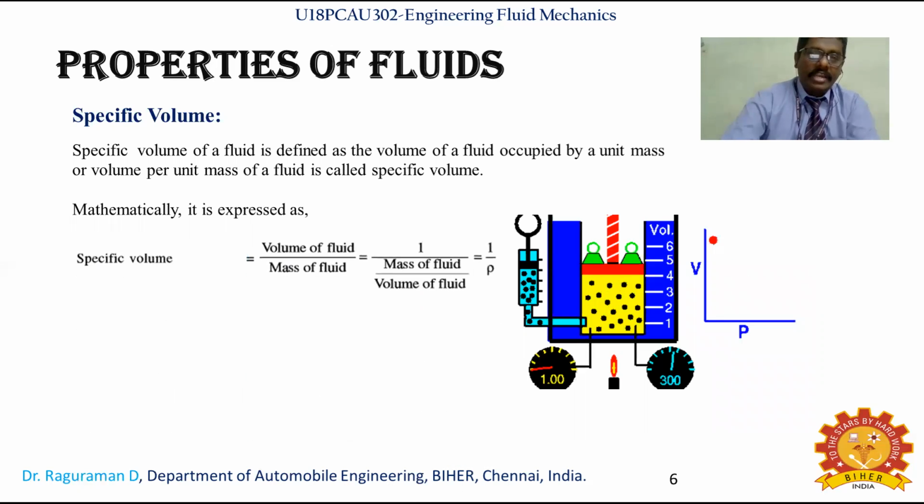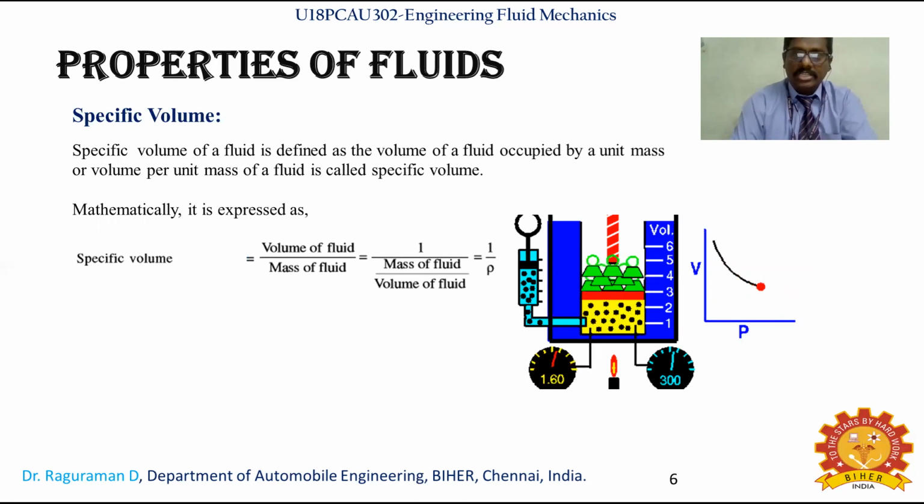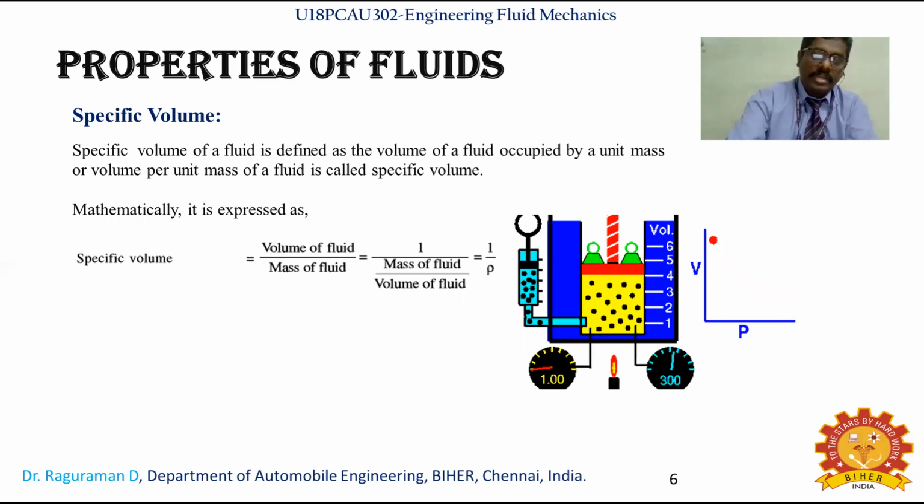Mathematically it can be expressed as volume of fluid by mass of fluid. In case of density, we said it is mass of fluid per volume of fluid. So that's why it is the inverse of density. The density we had seen with the symbol rho. So the inverse of mass of fluid by volume of fluid means it is what? It is the inverse of density.